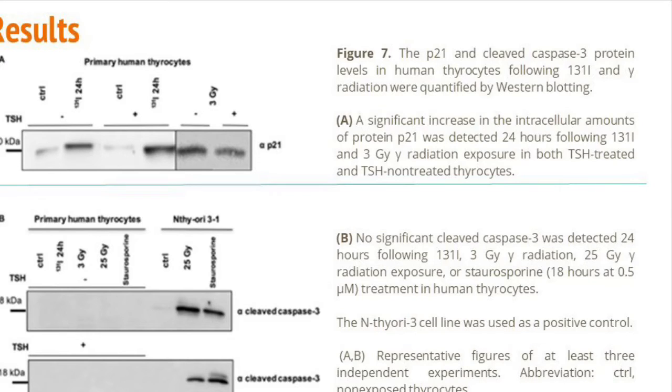On figure B, we can observe that caspase-3 had a molecular weight of 18 kilodaltons, and that they did two samples, one of primary human thyrocytes and another one that they used as a positive control. We can see that the protein only appeared on the control, which means that caspase-3 wasn't detected in the primary human thyrocytes that were submitted to the radiation and to forskolin. This means that in this sample there was no sign of apoptosis.